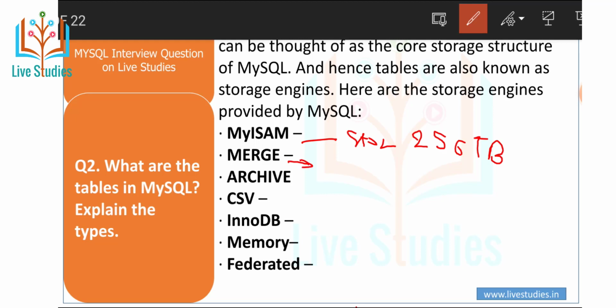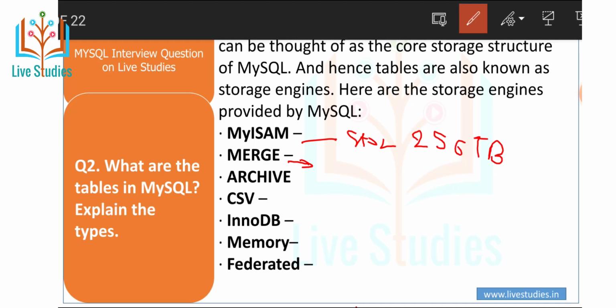The second point is merge. A merge table is a virtual table that consolidates different MyISAM tables that have a comparable structure into one table. Merge tables use the indexes of the base tables as they do not have indexes of their own. In simple words, in a merge there are two tables, and you can merge them and create another table.